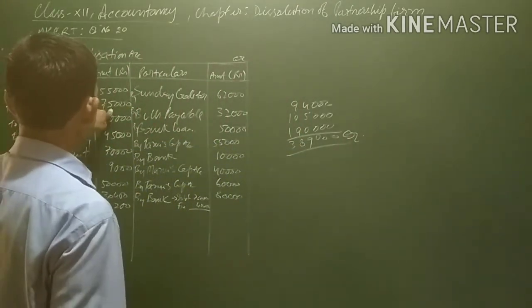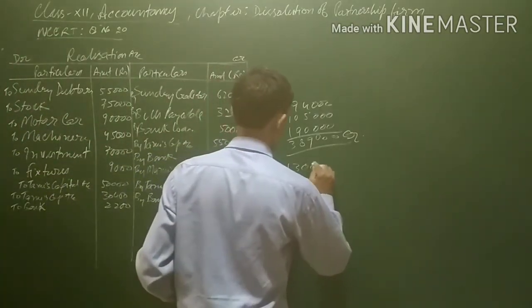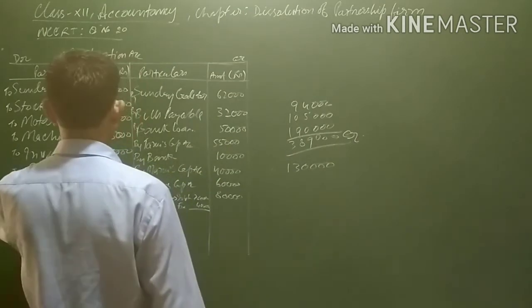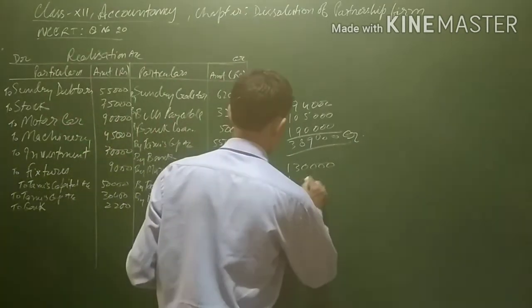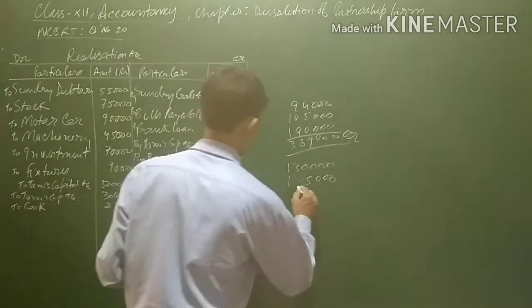Debit balance is 80, 1,30,000. 90 plus 45, 1,35,000. Then 70 plus 9, 79,000.